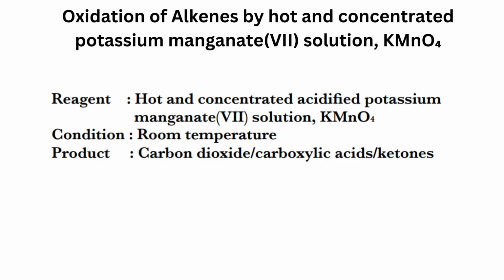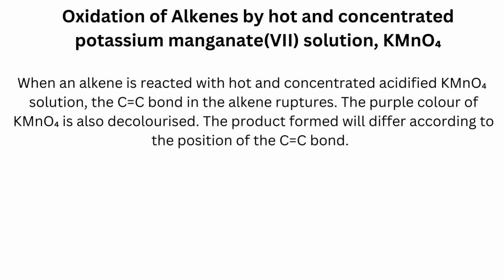And the next reaction is with hot and concentrated potassium manganate(VII) solution. The condition required is room temperature, and the product is going to be carbon dioxide, carboxylic acids or ketones. When an alkene is reacted with hot and concentrated acidified KMnO4 solution, the carbon-carbon double bond in the alkene ruptures. The purple color of KMnO4 is also decolorized. The product formed will differ according to the position of the carbon-carbon double bond.